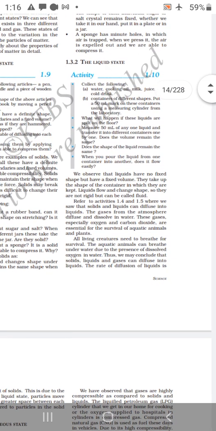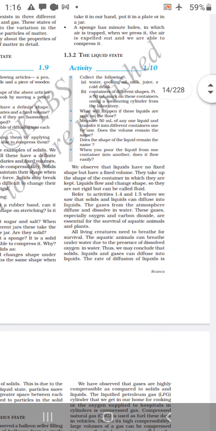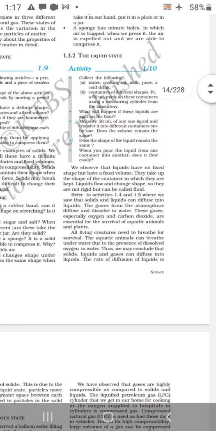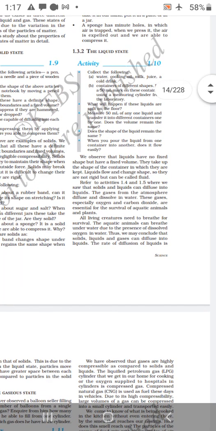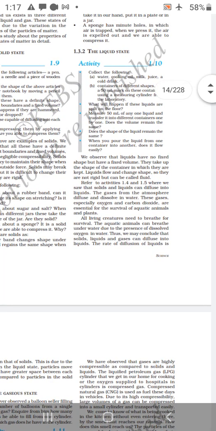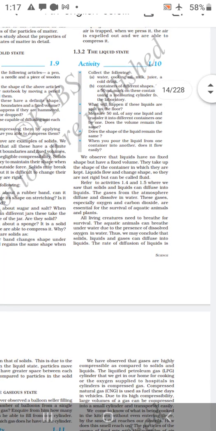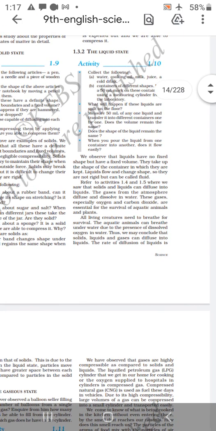Activities 1.4 and 1.5 show that solids and liquids can diffuse into liquids. The gases from the atmosphere can diffuse and dissolve in water. These gases, especially oxygen and carbon dioxide, are essential for the survival of aquatic animals and plants. All living creatures need to breathe for survival. The aquatic organisms can breathe underwater due to the presence of dissolved oxygen in water. Thus we may conclude that solids, liquids, and gases can diffuse into liquids.